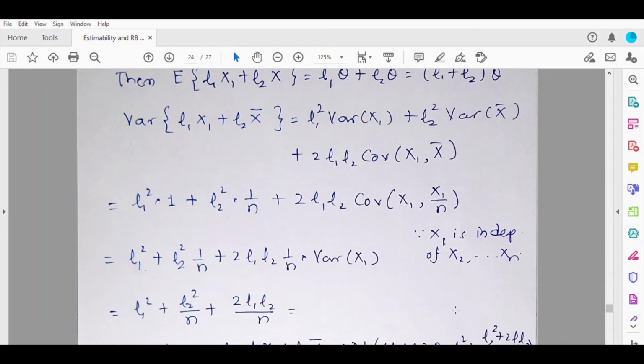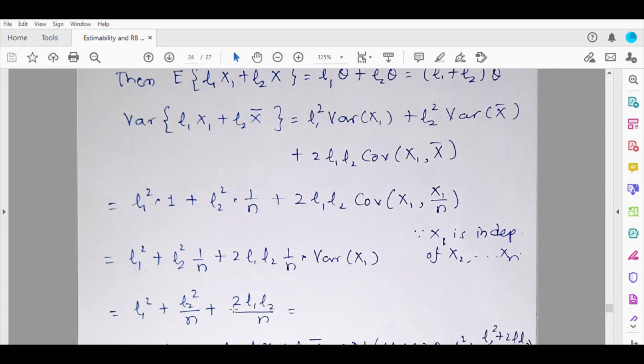So thus again, see, this variance is not going to be 0. It will be 0 only if L1 and L2 are 0. So what we expect here is that as long as both L1, L2 are not zeros, means if one of them is 0, it is okay. But as long as both L1, L2 are not 0, we should get the variance positive. That is the only condition needed here. Unless you take both L1, L2 to be 0, you are not going to get the variance to be 0. For all other values of L1 and L2, the variance is going to be positive. So the expectation is there and the variance also exists.